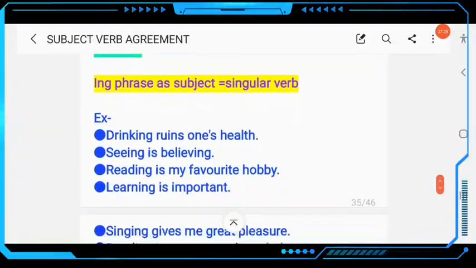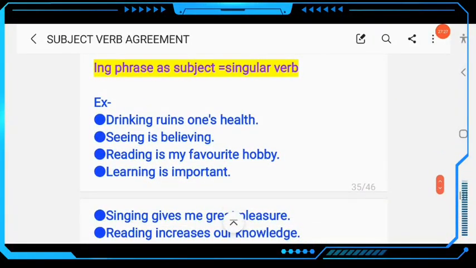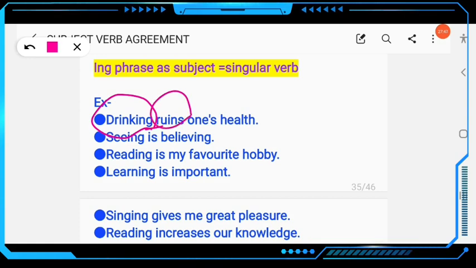Then next, come to rule number 29. An ing phrase as subject, we call it a non-finite verb. Drinking rains, here drinking is used as a subject. This is a gerund. Drinking ruins one's health. Seeing is believing. So an ing phrase as a subject is a non-finite verb.